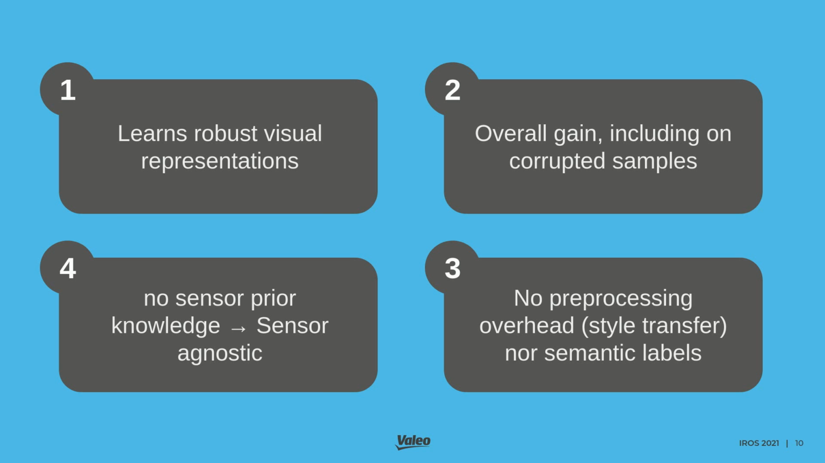To summarize our contribution, we introduce a new StyleLess layer that enables learning robust representations. It reaches substantial gains on corrupted data, including adverse weather conditions. It does not require specific data labels and can be applied to any sensor modality as it acts on the feature maps.